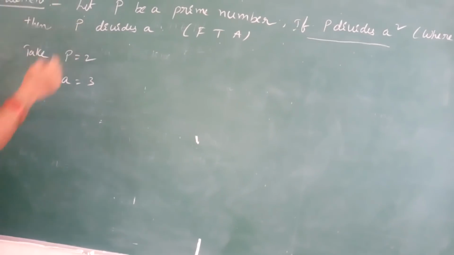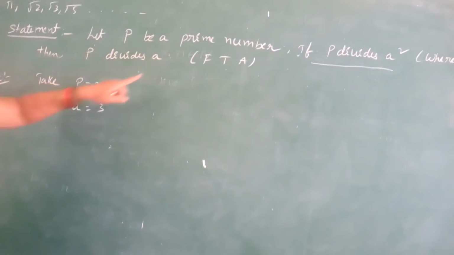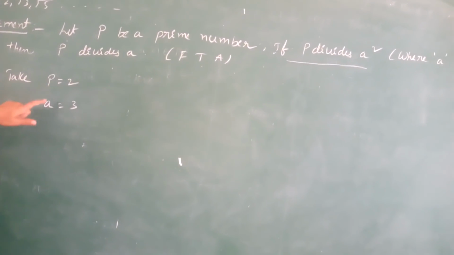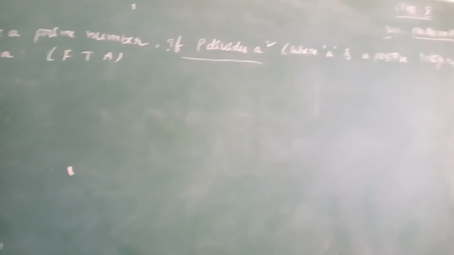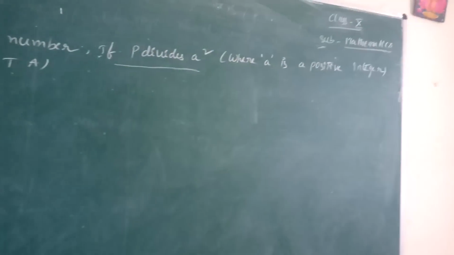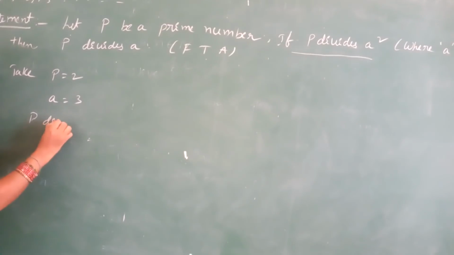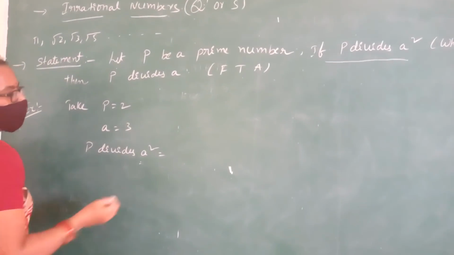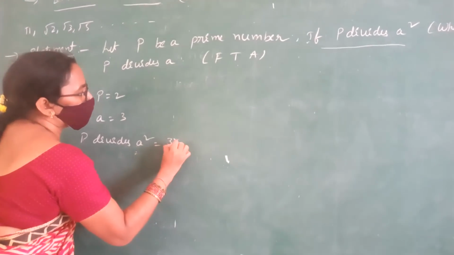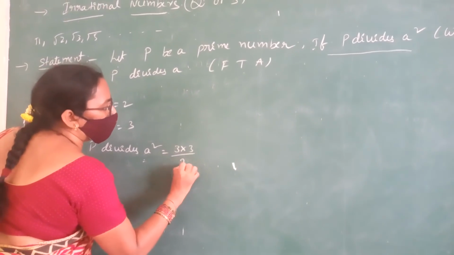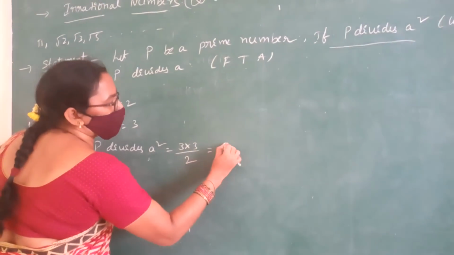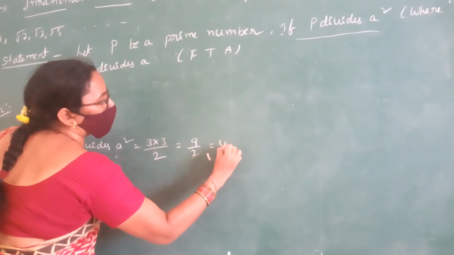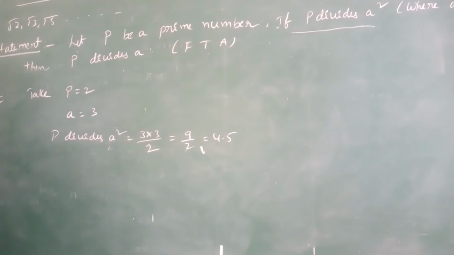Okay. What is the first condition? P is a prime number. Yes, P is a prime number. A is a positive integer. P divides A square. A square value is 3 into 3 by 2. So 3 threes are 9, 9 by 2, the answer is 4.5.